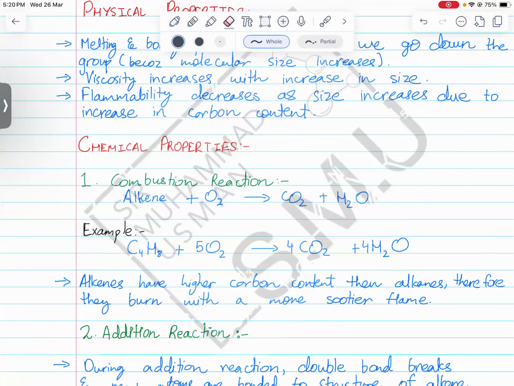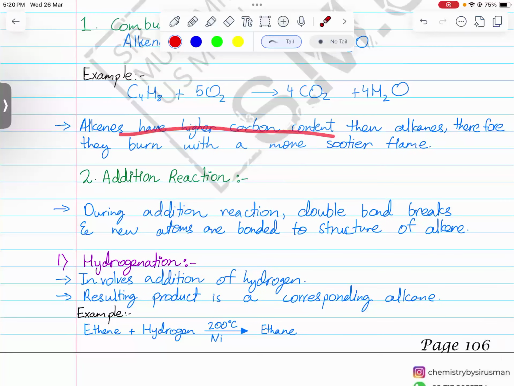Next, alkenes have higher carbon content than alkanes, therefore they burn with a sootier flame. That is also an important aspect. Alkanes are much better at burning without smoke or soot or ash. Alkenes, as their carbon content has increased, will burn with greater soot. Okay.